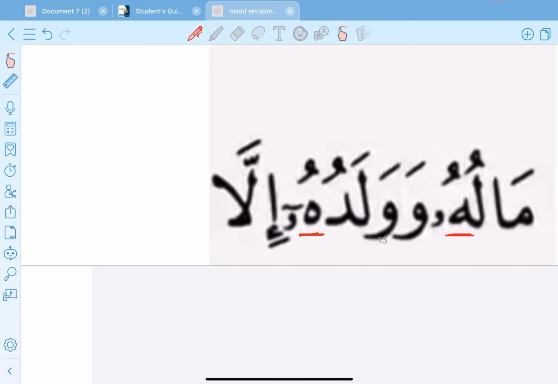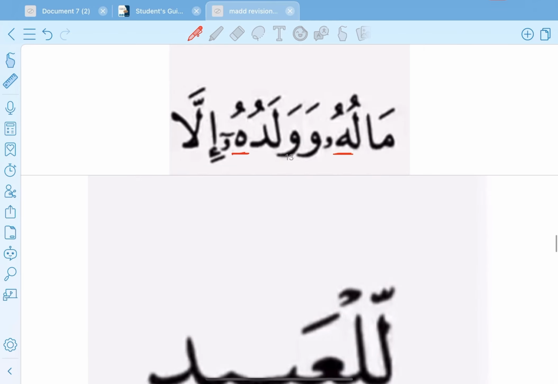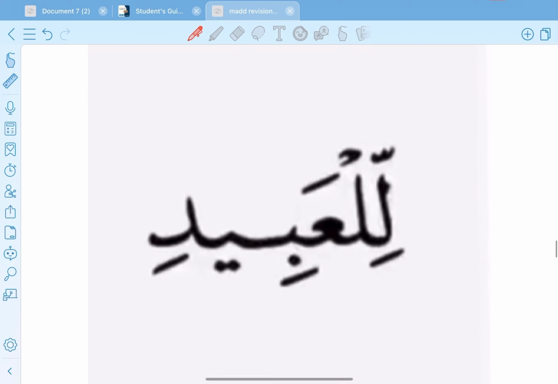Number 3, did it come between two vowel letters? Yes. Number 4, is the ha followed by hamza? Yes. So 4 conditions. So this is mad sila kubra, and mad sila kubra we prolong it for 4 counts. Okay, so we say ماله 2 counts, وولده 4 counts إلا, right? Okay.